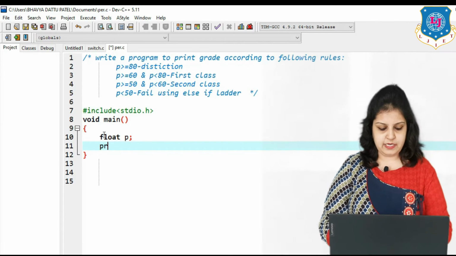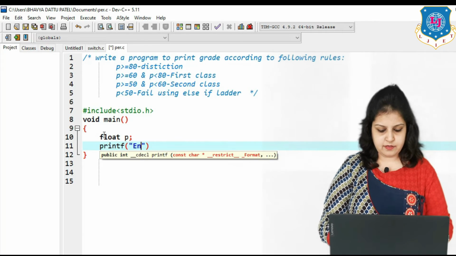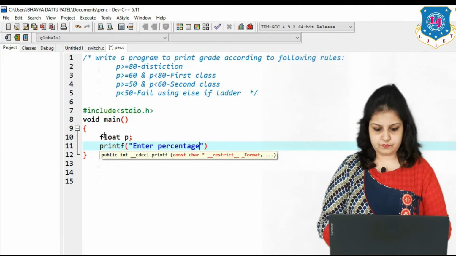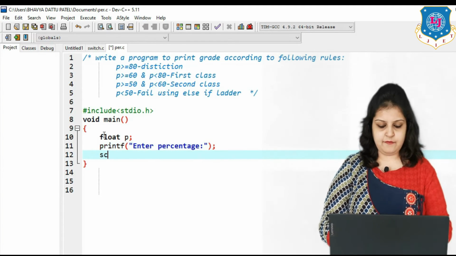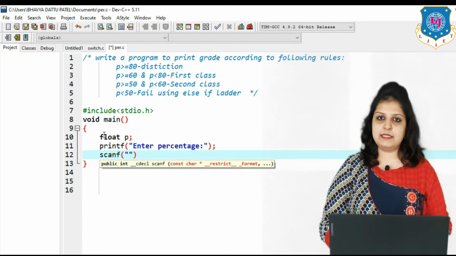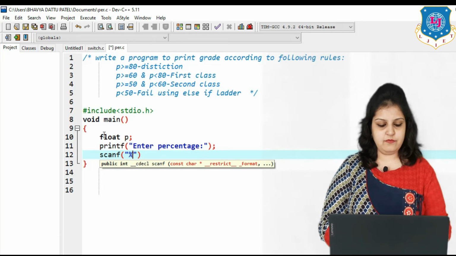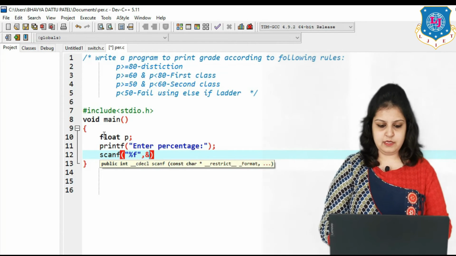So first I am writing printf "enter percentage", and then scanf. Which control string do we use here? Percentage f, because it is float, and &P.